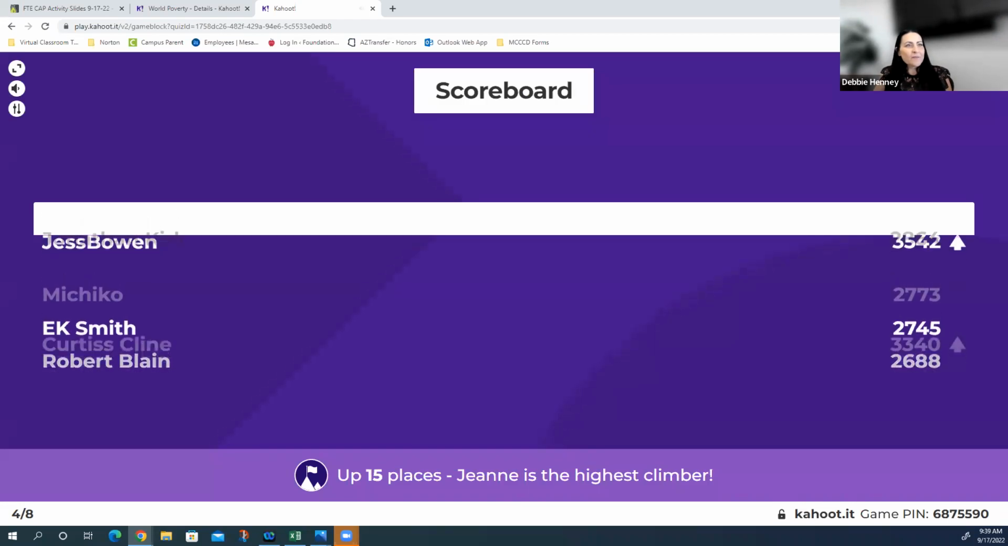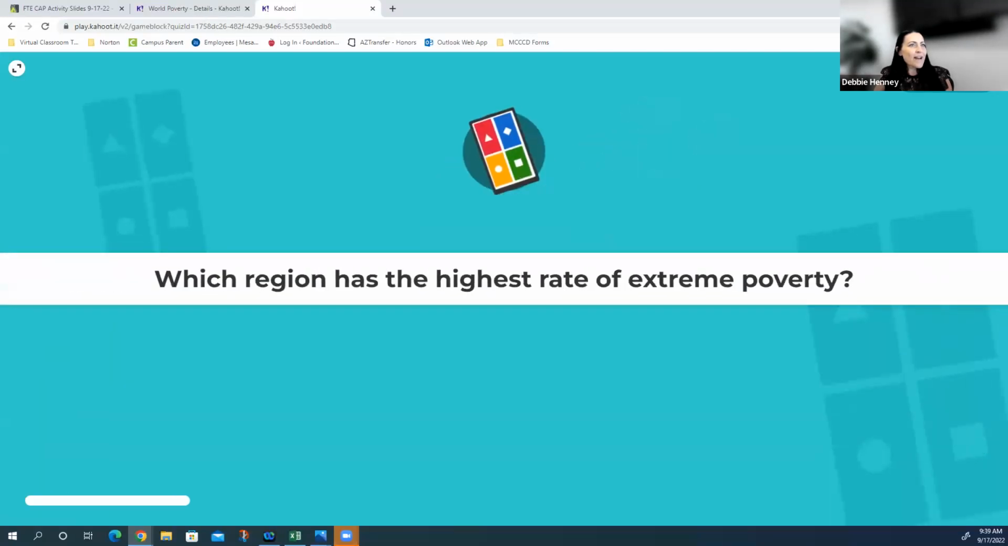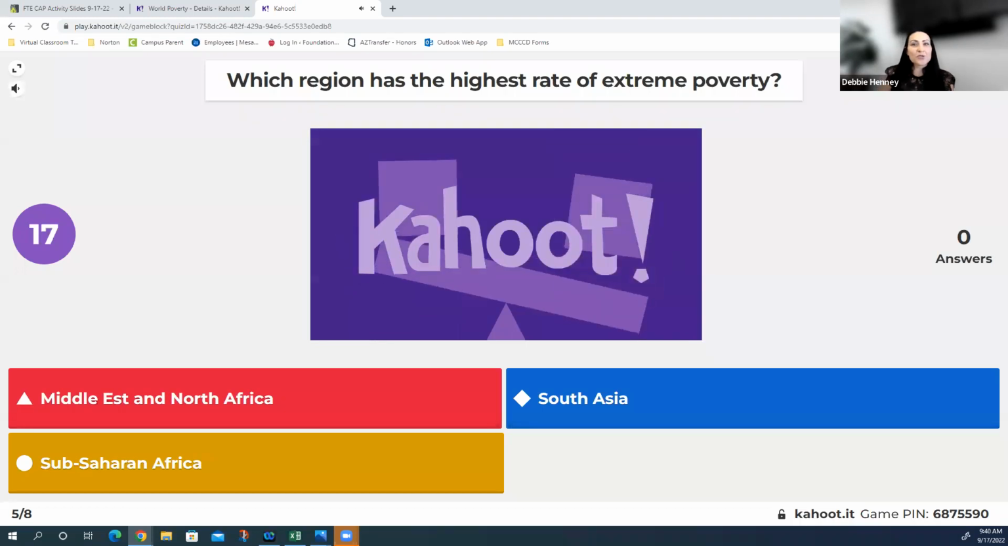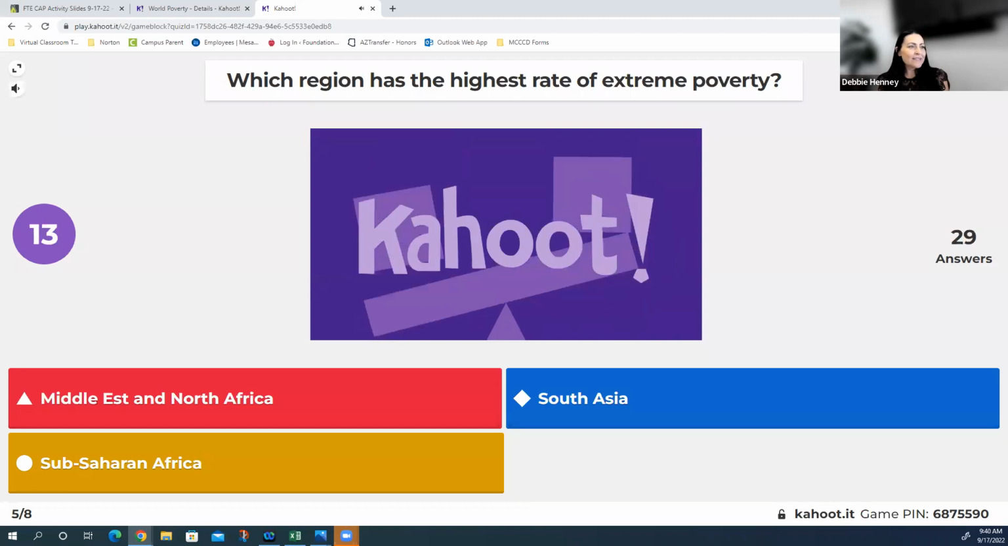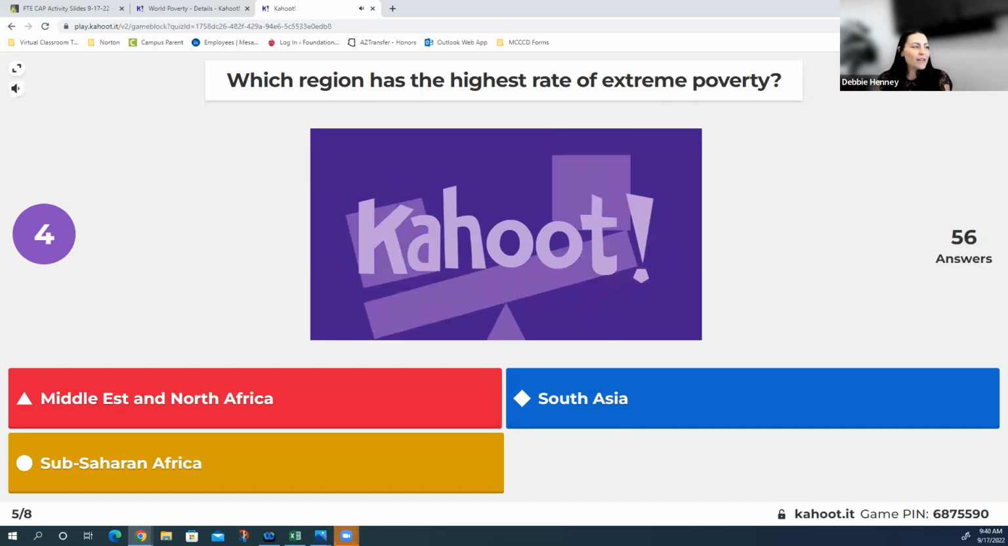We'll tell you where this information comes from after. Jess Bowen on top. Curtis Klein is new on the top 3, and Jonathan Kirk is 3rd place. Number 5, of 8 questions. Which region has the highest rate of extreme poverty? The Middle East and North Africa, South Asia, and Sub-Saharan Africa. Those are your choices. Red is Middle East and North Africa. Blue is South Asia. Yellow is Sub-Saharan Africa.